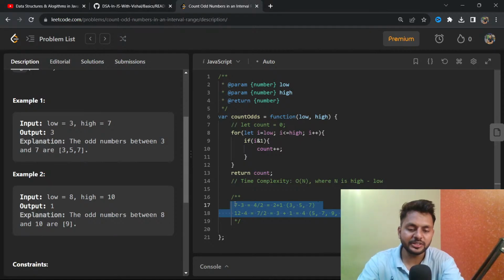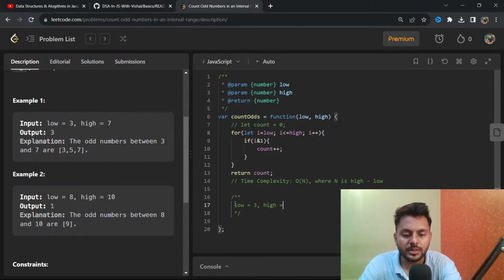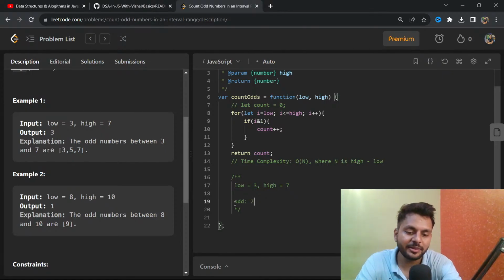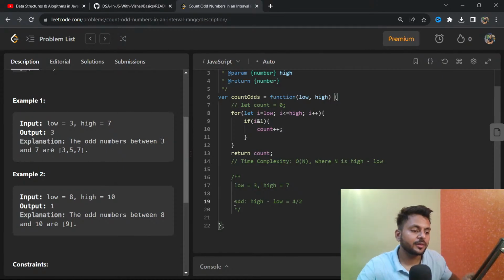So let's take the very first example where our low is 3 and high is 7. First of all, let me know if the font size is visible or should I increase it? Okay, got it. Now both low and high are odd. So if both of them are odd, then 7 minus 3, I am saying high minus low, will be even, that is 4. If I divide that number by 2, first of all understand why I am dividing. What I am trying to do is find the range.